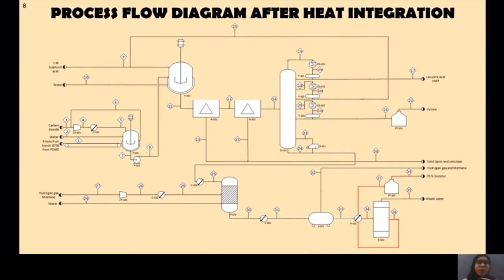The bottom product of fractional distillation column, which is glucose, will enter the fixed bed reactor and undergoes hydrogenation process that will convert into sorbitol. The outlet of FBR will enter flash drum to separate hydrogen gas and finally enter an evaporator to separate excess water to obtain final product, which is 70% sorbitol.